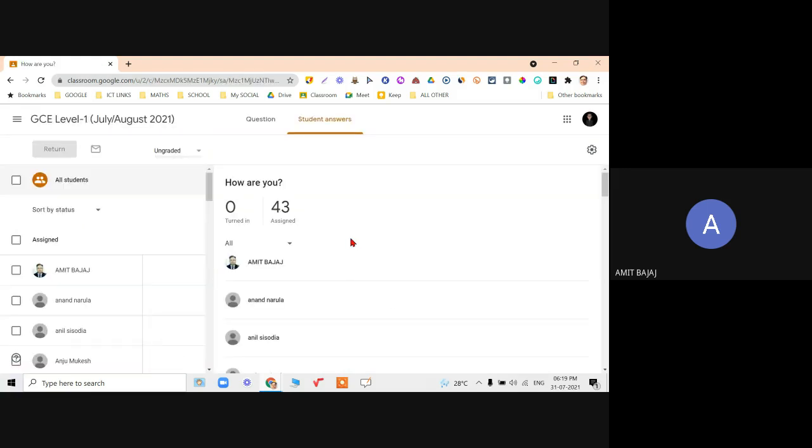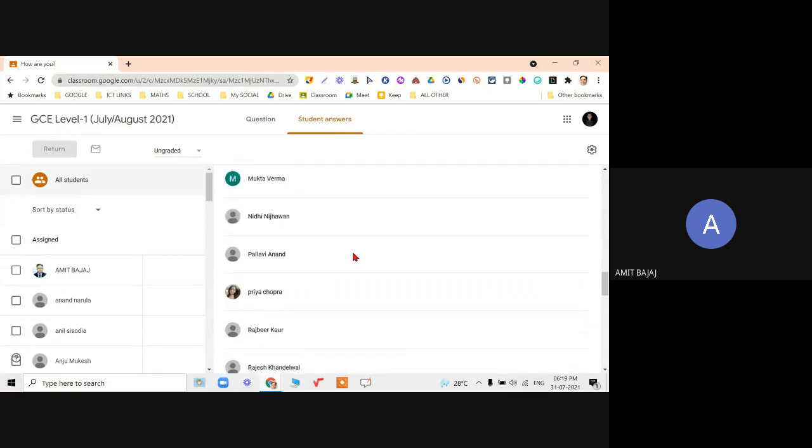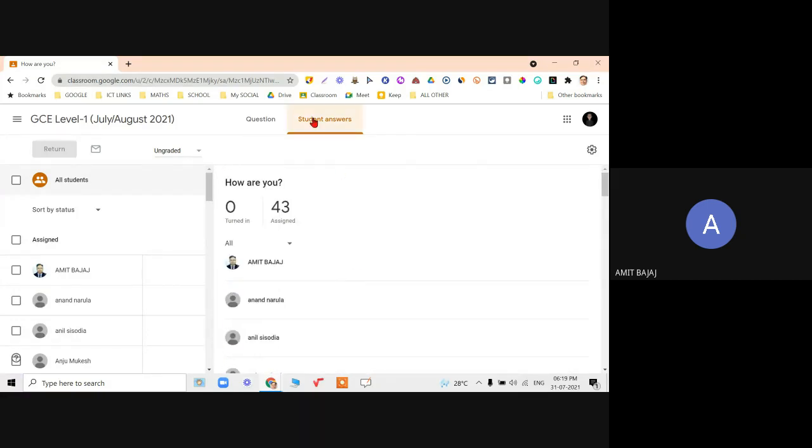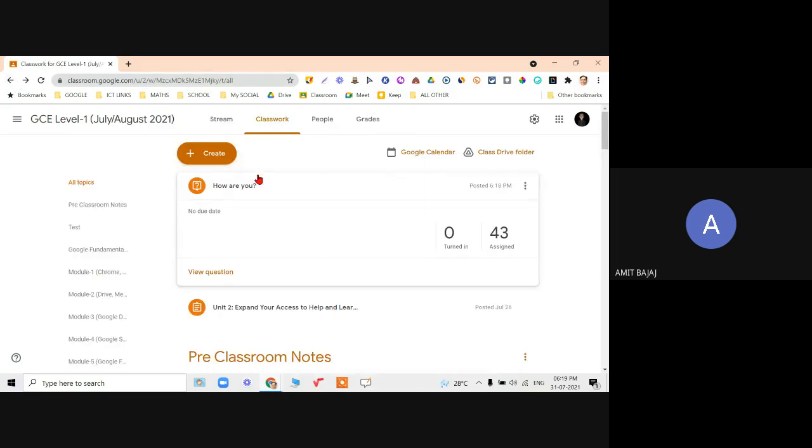When I click on this, I have the complete idea of who has answered what. So everything will be visible over here as a student answer. And it takes only 10 seconds to create a question and for students to answer that. So this is a kind of poll option you can imagine that can be done.